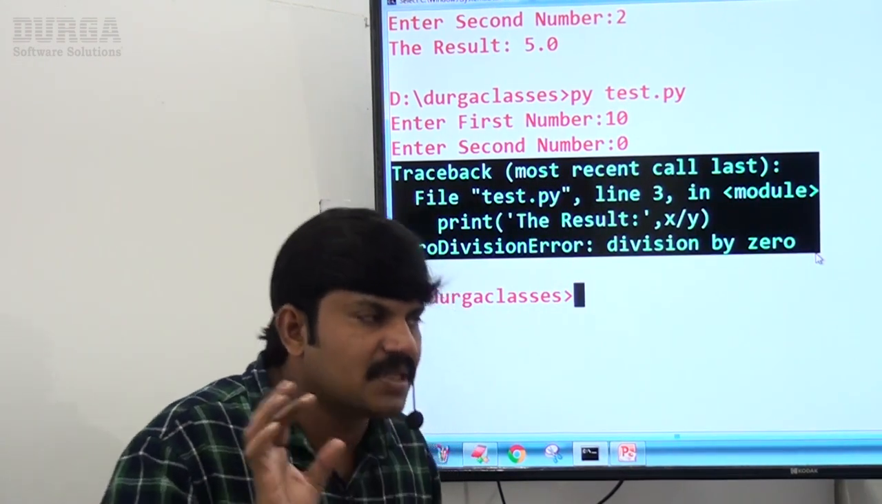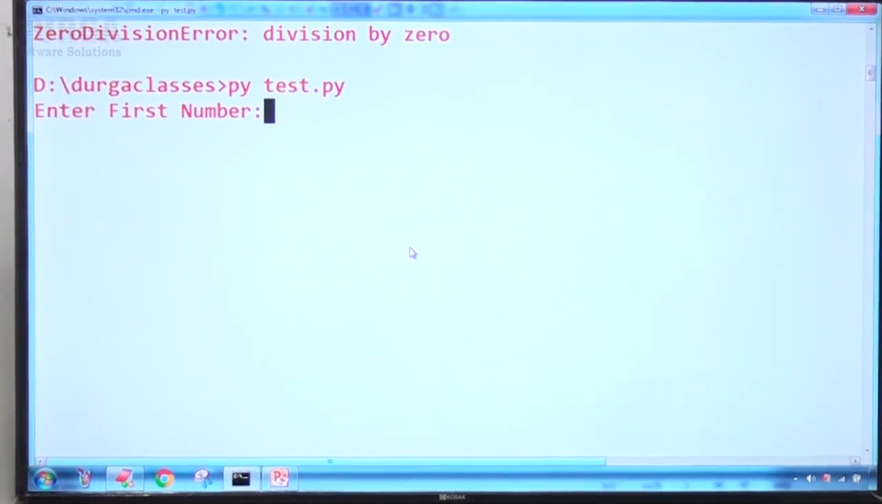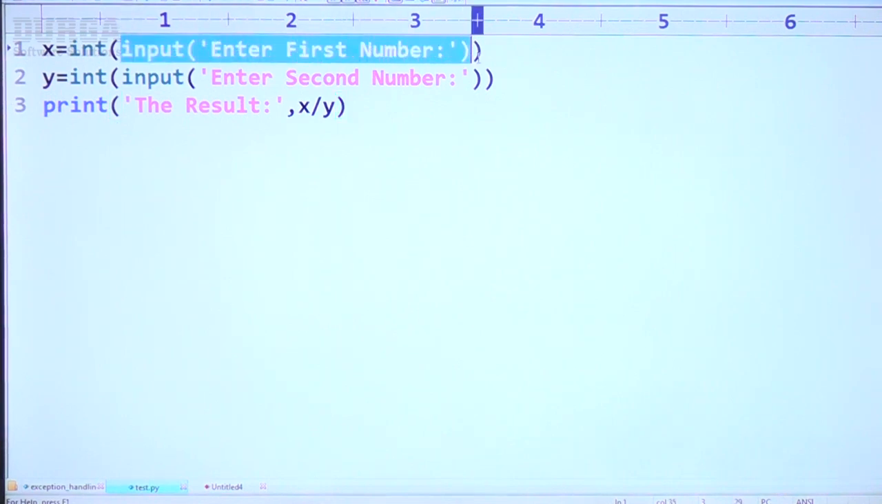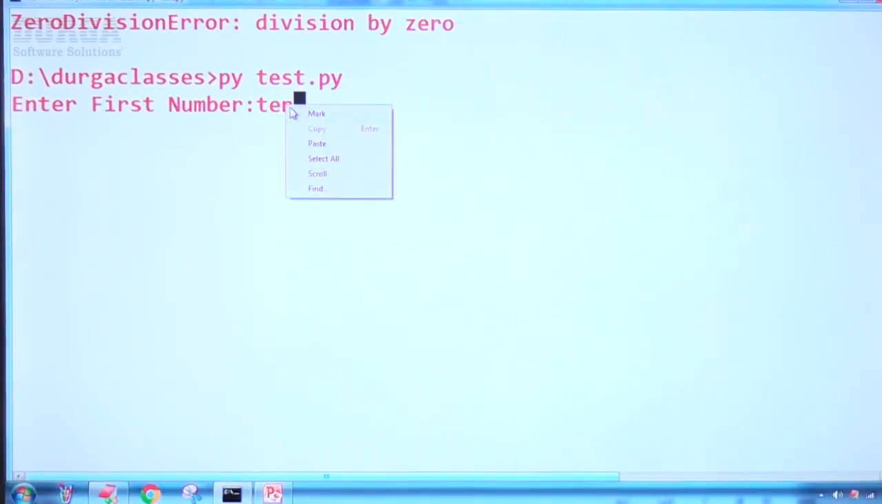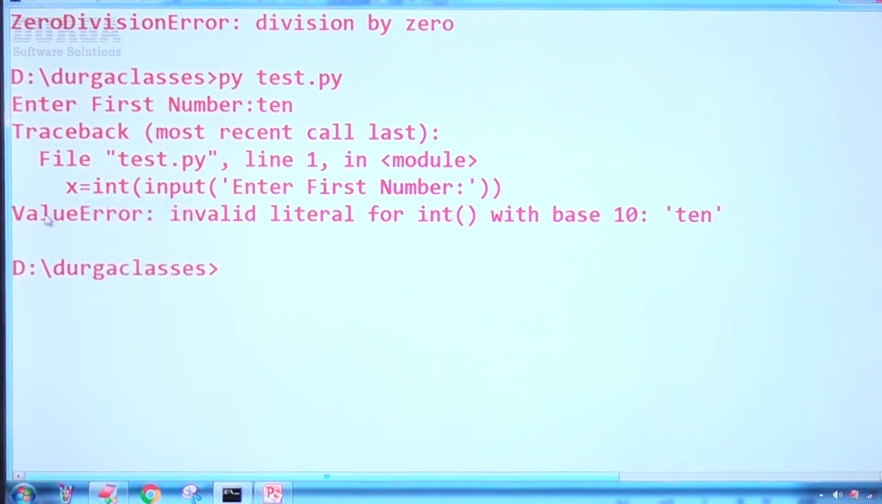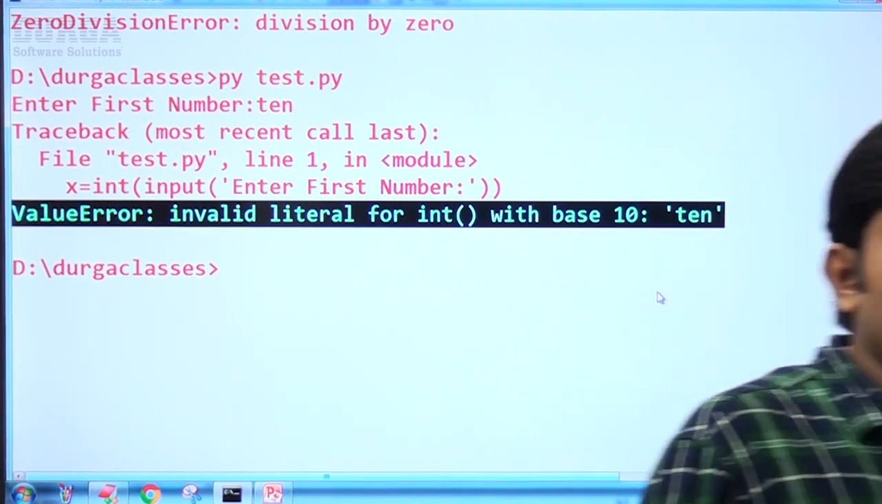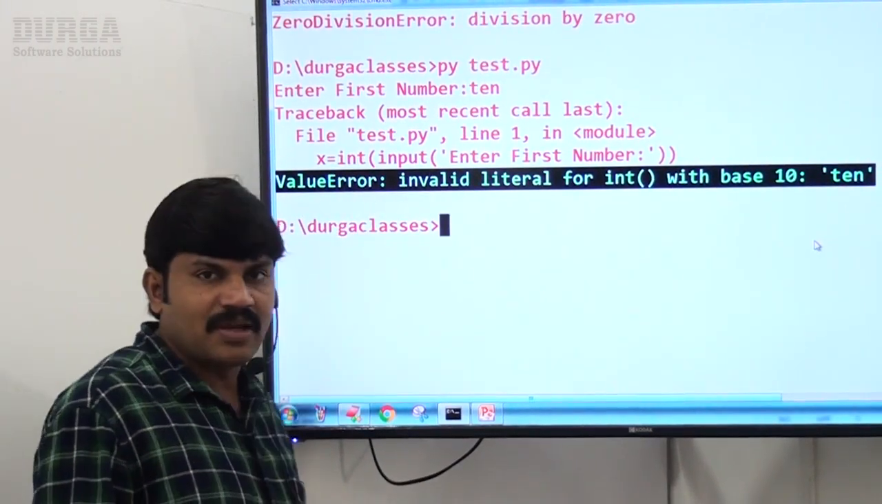Now observe, same thing. Here let me run this one. Enter first number. TEN I'm taking. So we are trying to typecast this string into int type. Input always takes string format, and we convert this string into number, int type. But this TEN is not an int. Then immediately we are going to get a ValueError: invalid literal for int with base 10: 'TEN'. We can't convert TEN into an int value. That's why we get ValueError. Are you in a position to understand?